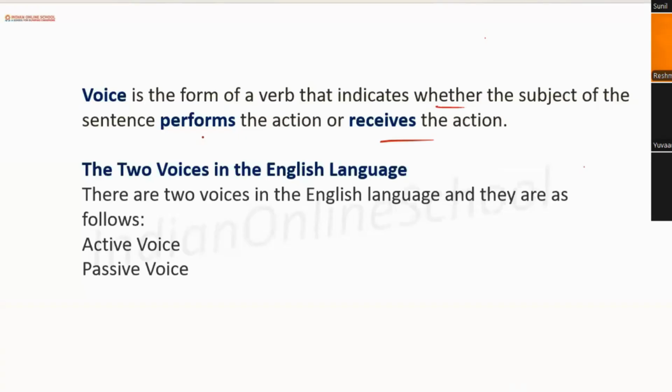So suppose the sentence is Ria is kicking a ball. Let's just write down the sentence. Ria is kicking a ball. So can anybody tell me which one is the main subject here? Ria. Very good. And which one is receiving the action?